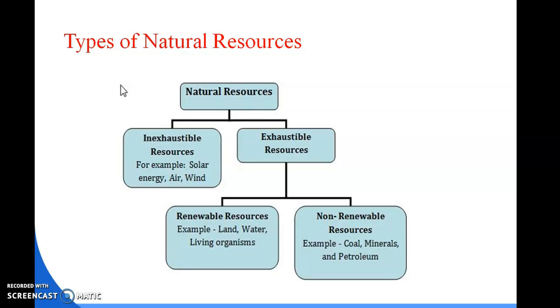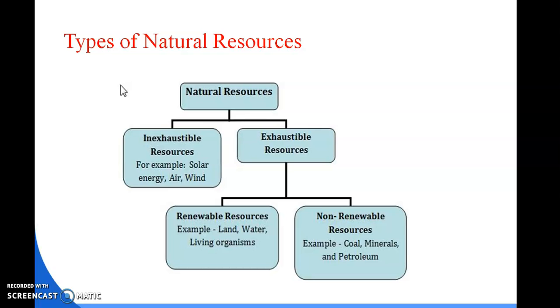So what are renewable resources and what are non-renewable resources? We need to know that briefly. The natural resources which are consumed or depleted through continuous use and can be recovered by very hard efforts over long periods are called renewable resources.